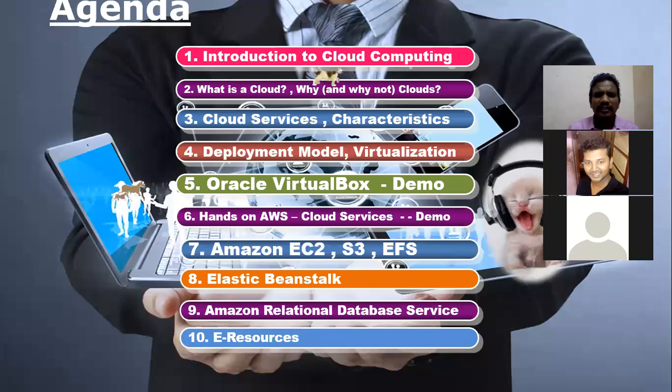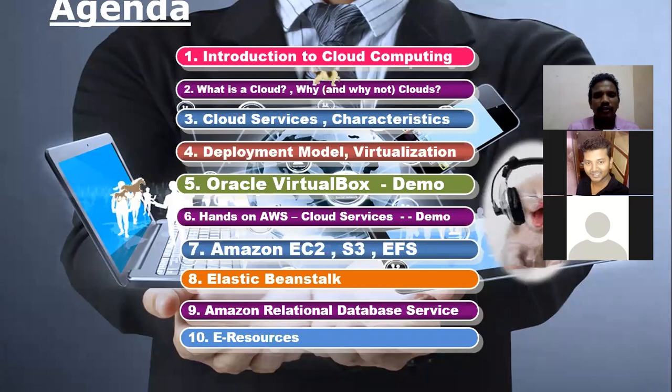Then deployment model, three major deployment model which plays a vital role, that is public model, private model, the combination of both public and private model which will be called as hybrid model. Virtualization, you are providing multiple operating system as a service. Oracle VirtualBox is an excellent tool which provide a virtualization service.